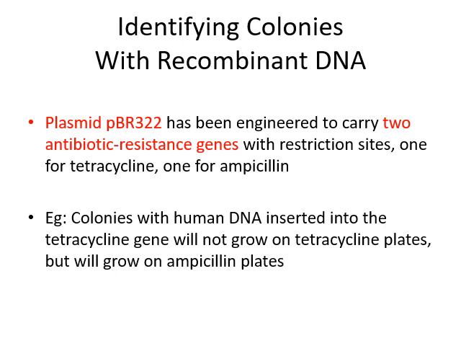Now we have to learn in detail how to identify the colonies with the recombinant DNA. There we use the antibiotic resistance property of the plasmid. I said plasmid pBR322 has been engineered to carry two antibiotic resistance genes with restriction sites, one for tetracycline and one for ampicillin. So colonies with human DNA inserted into the tetracycline gene will not grow on tetracycline antibiotic containing agar plates, but will grow on ampicillin plates. So we can easily select the specific plasmid or bacterium which we need.